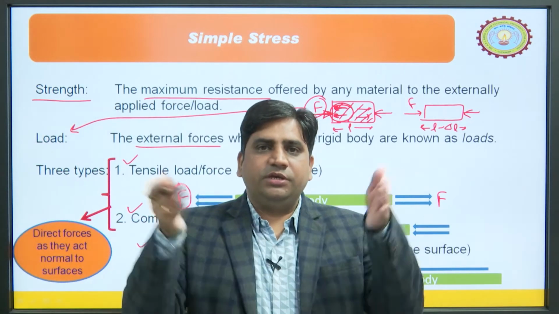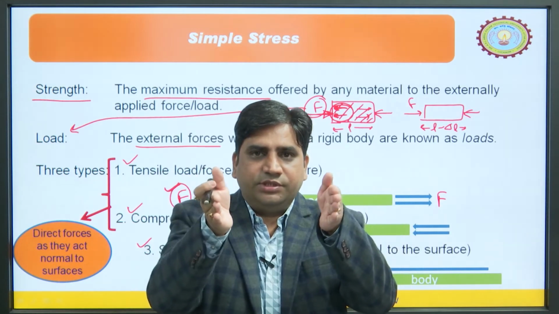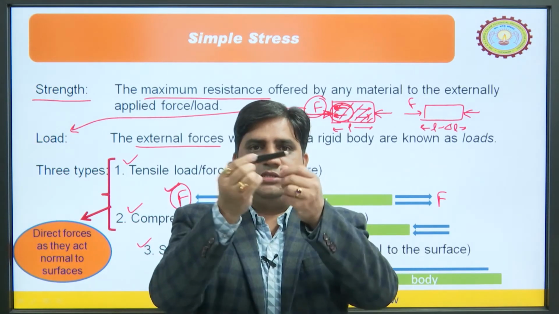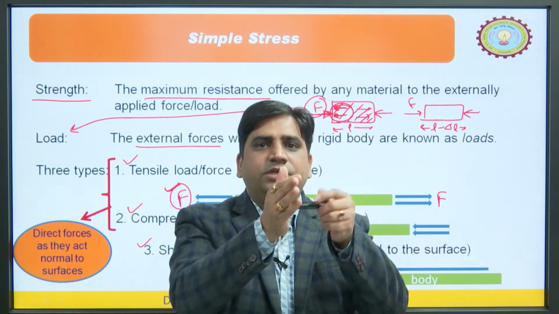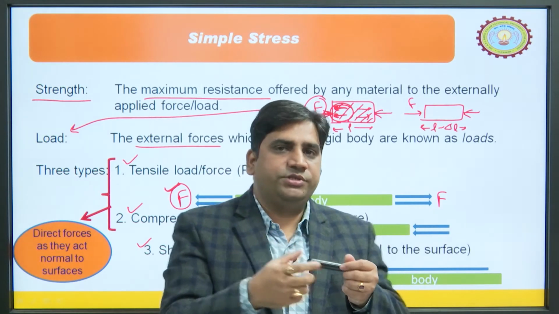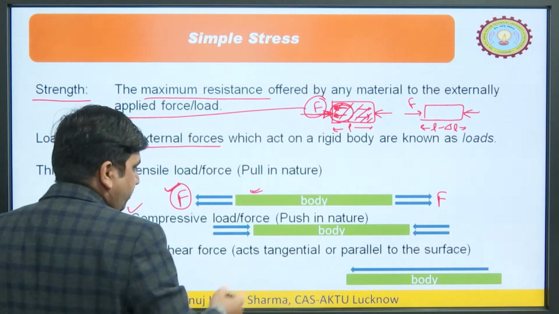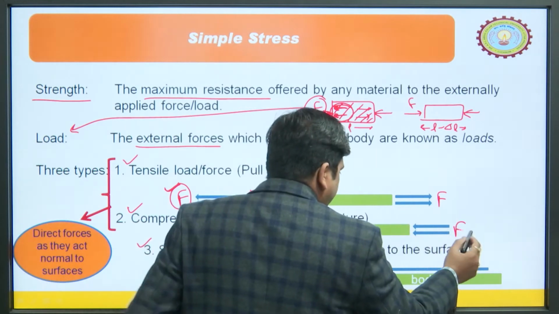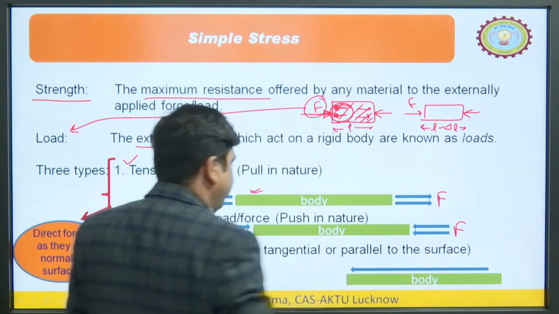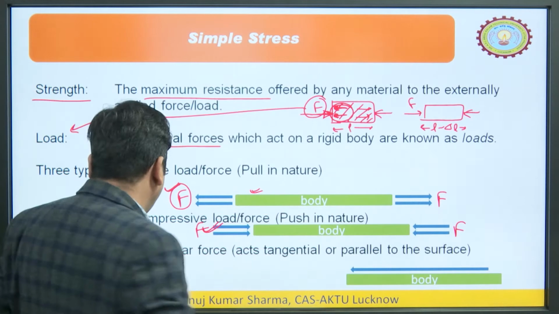So, this is the object and some force is trying to compress it. Let us say this is the object and it is trying to compress it. So, this is compressive in nature. That compression will try to reduce the size of the object like this. This is the example where you can see force F is being applied, which is compressive in nature. So, it will try to reduce the size of the object.